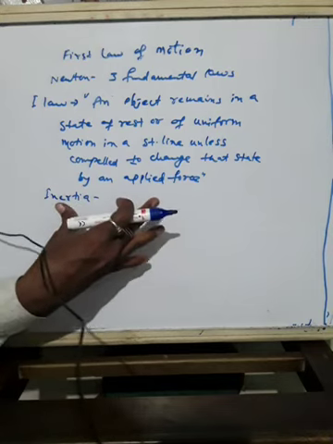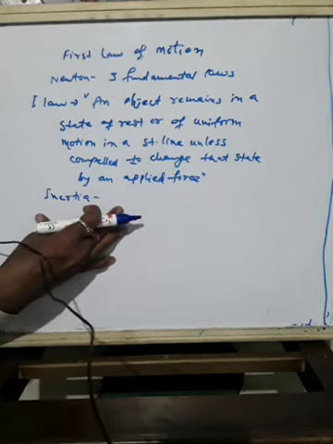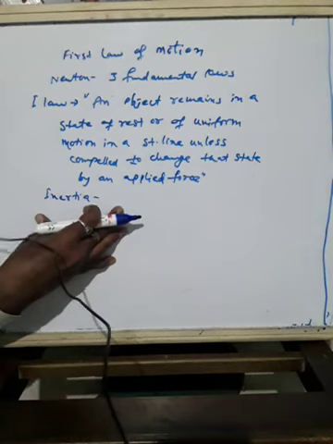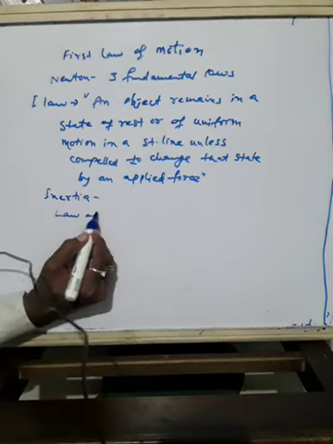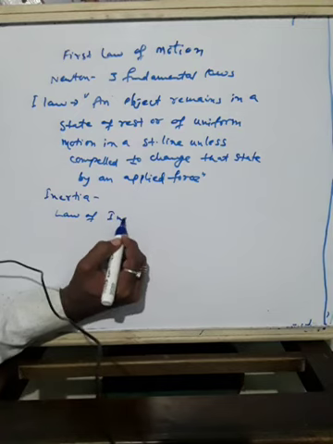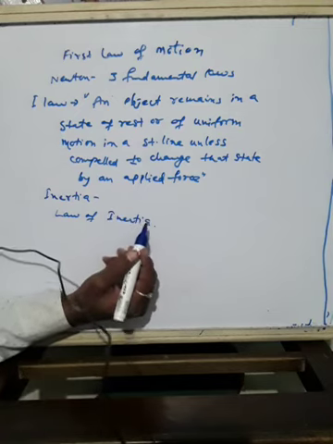Such a term we use is called inertia. This is why the first law of motion is also known as the law of inertia.